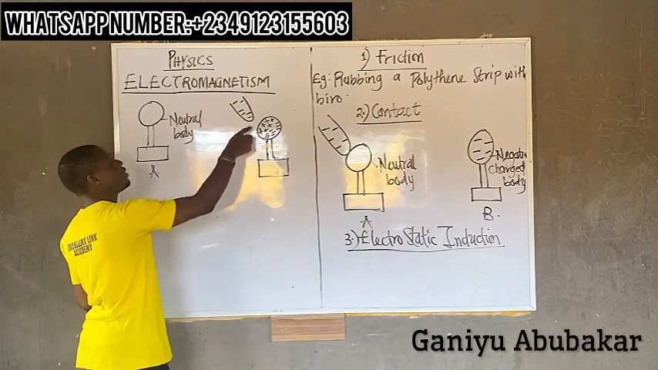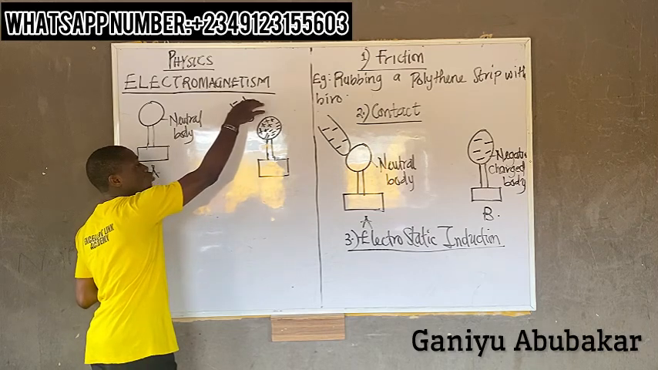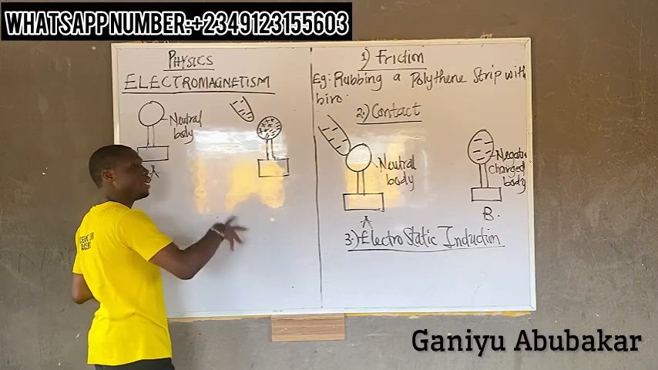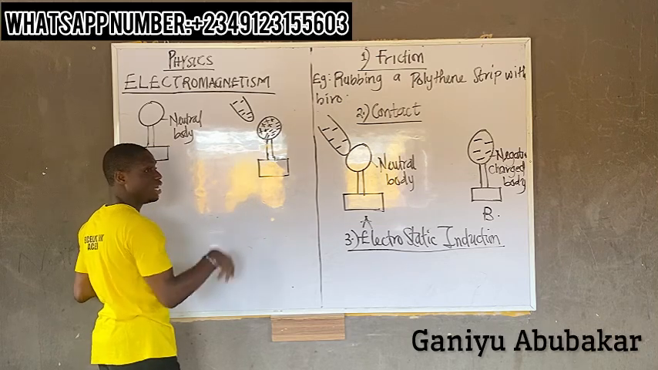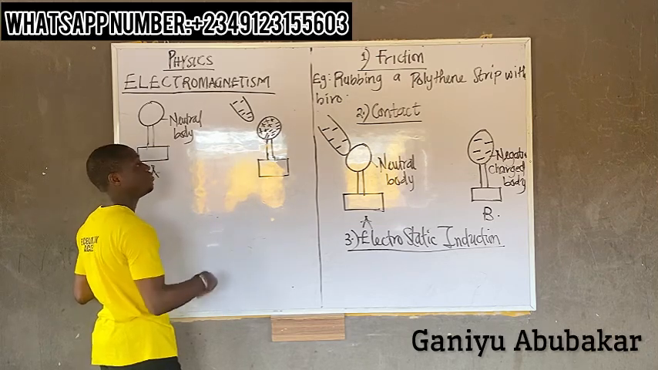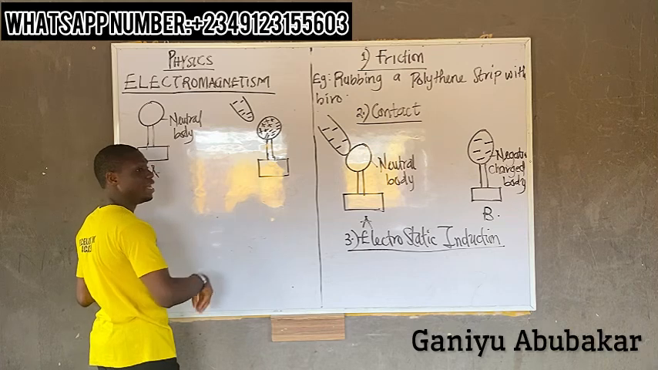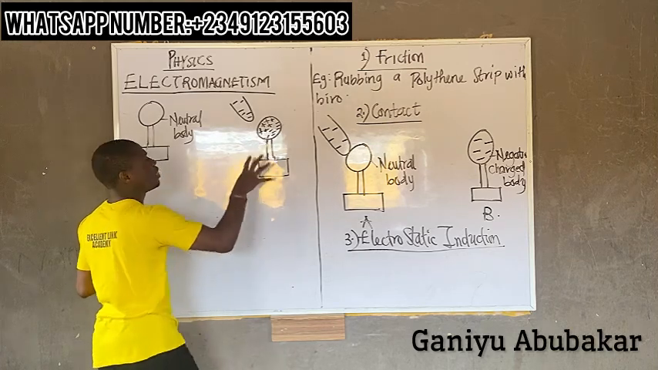So I have placed a negative charge rod close to what? A neutral body. And I said a neutral body will have positive and negative charge in it, right? So it being neutral means it will have an equal number of protons and what? The electrons, right? Now here's the concept, please.